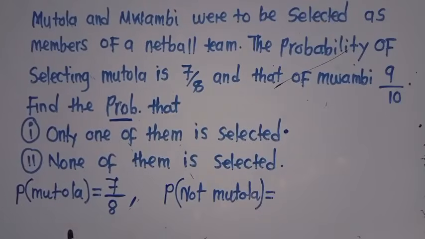So the probability of getting Mutora is 7/8. What is the probability of not selecting Mutora? We just say 1 minus the probability of getting him, 7/8. I don't know if these names are for boys or girls, but these are just names. Which is equal to?